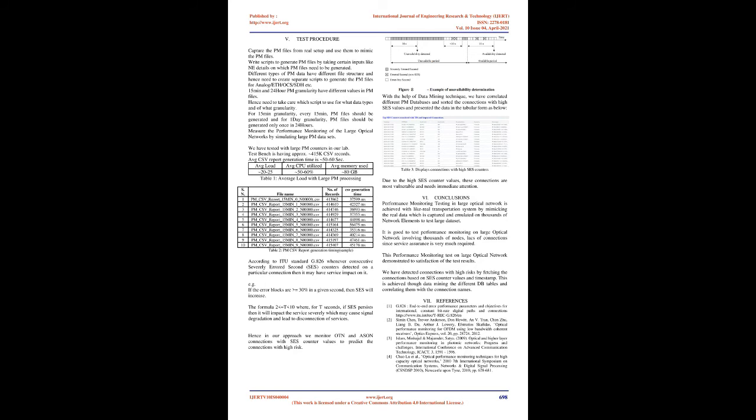V-test procedure: capture the PM files from the real setup and use them to mimic the PM files. Write scripts to generate PM files by taking certain inputs, like details on which PM files need to be generated. Different types of PM data have different file structures and hence we need to create separate scripts to generate the PM files for analog, OCS, SDH etc. 15 minutes and 24-hour PM granularity have different values in PM files. Hence we need to take care which script to use for what data types and of what granularity. For 15 minutes granularity, PM files should be generated every 15 minutes, and for 1 day granularity, PM files should be generated only once in 24 hours.